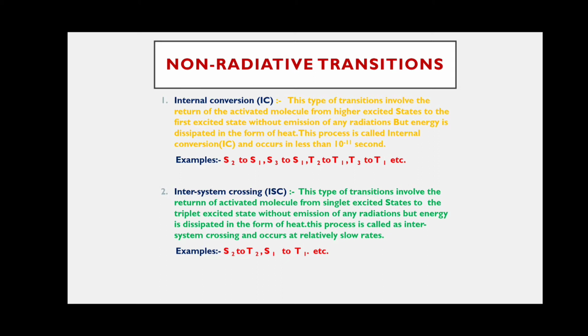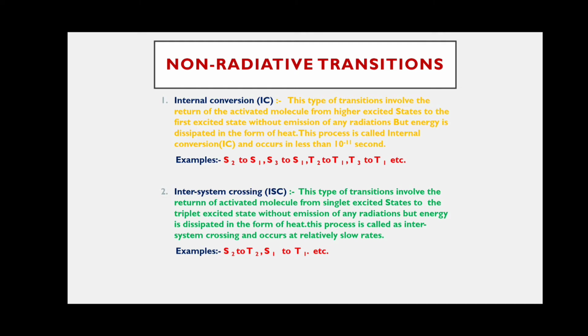S2 is a singlet excited state. S1 is also a singlet excited state, but S2 is a higher energy singlet excited state. From this state, the activated molecule returns with emission of heat to the first singlet excited state S1. So this type of transition is called internal conversion. For example, S3 to S1 is also possible. Next, T2 to T1.